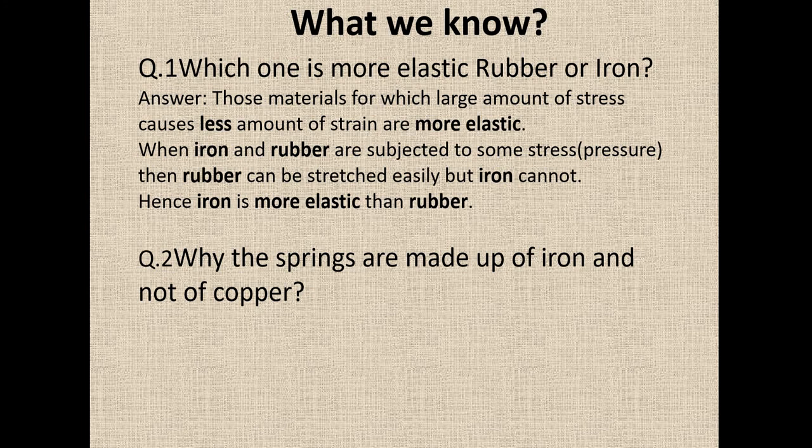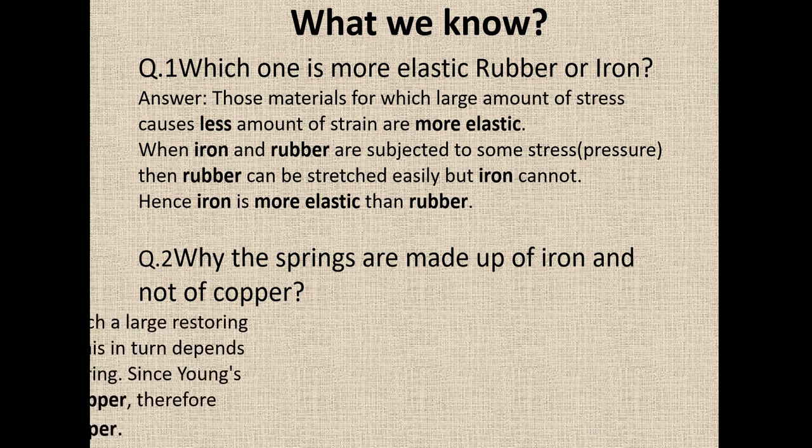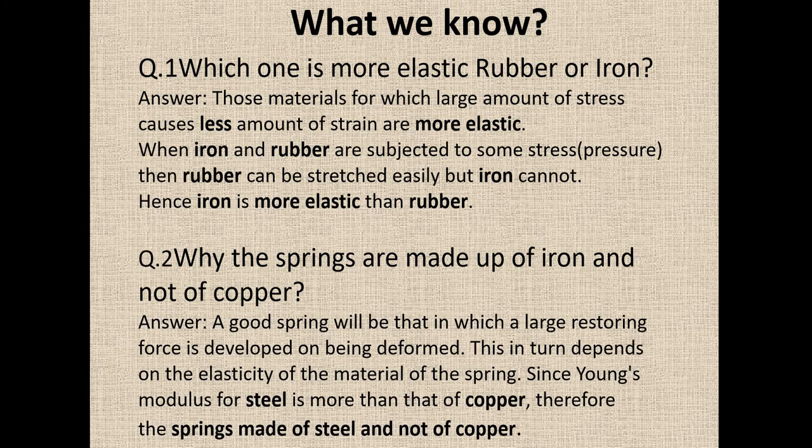And why are springs made of iron and not of copper? A good spring is one in which a large restoring force is developed on being deformed. This in turn depends on the elasticity of the material of the spring. Since Young's modulus for steel is more than that of copper, springs are made of steel and not of copper. Why?